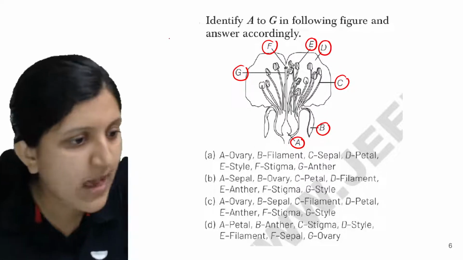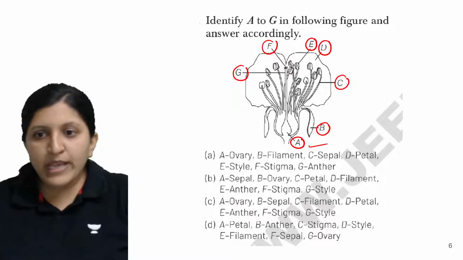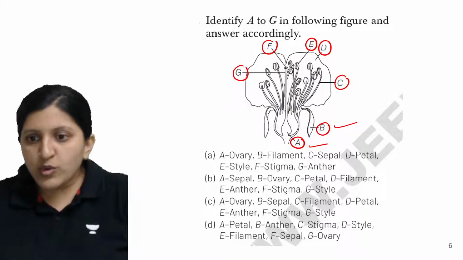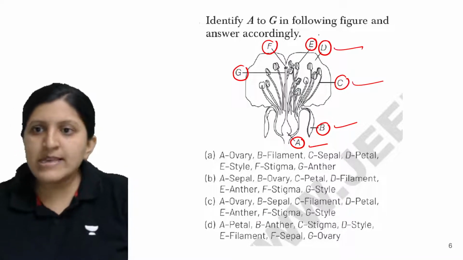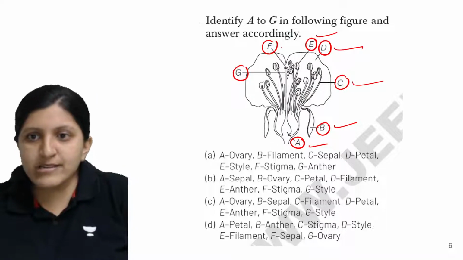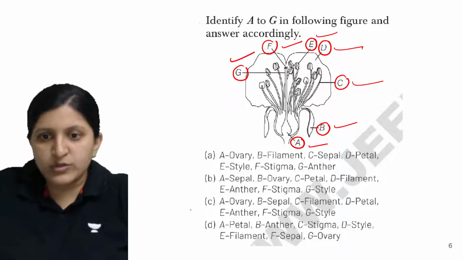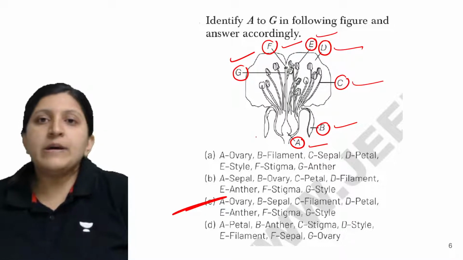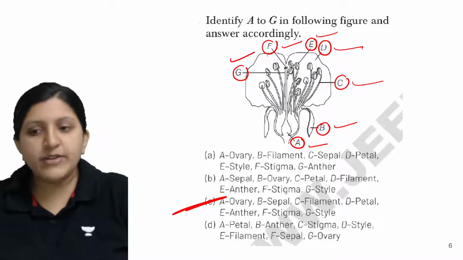So now what is the answer? C is the correct answer. Let me just check. A is ovary, yes, that's right. B is the sepal, that's right, very good. C is filament, D is petal, E is anther, F is stigma, yes, absolutely. G is style, very good. So this is the answer. That means the perfect labeling is done and the respective options are given, so you need to go with the right one. C is the right answer.